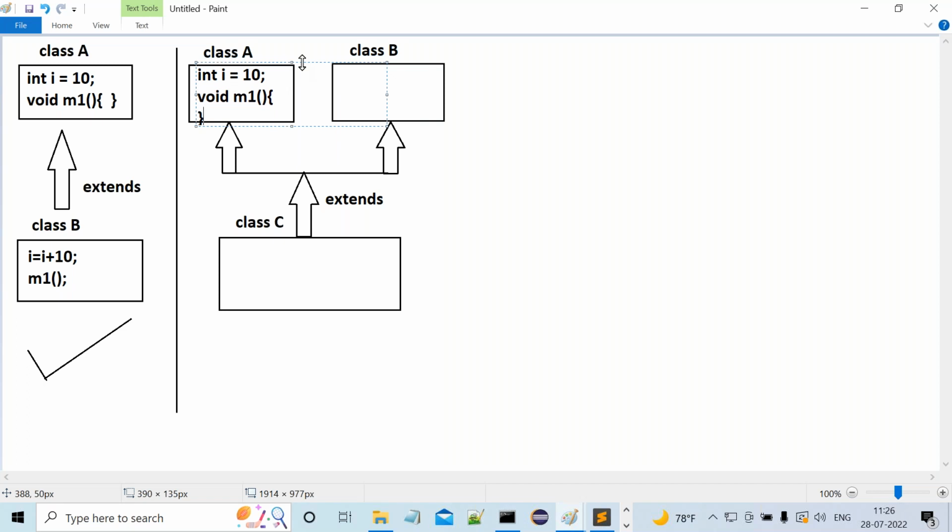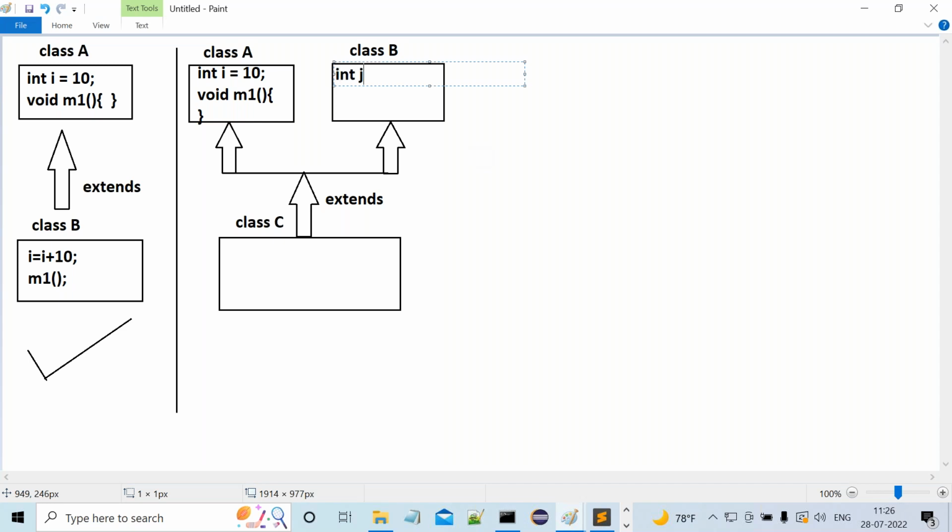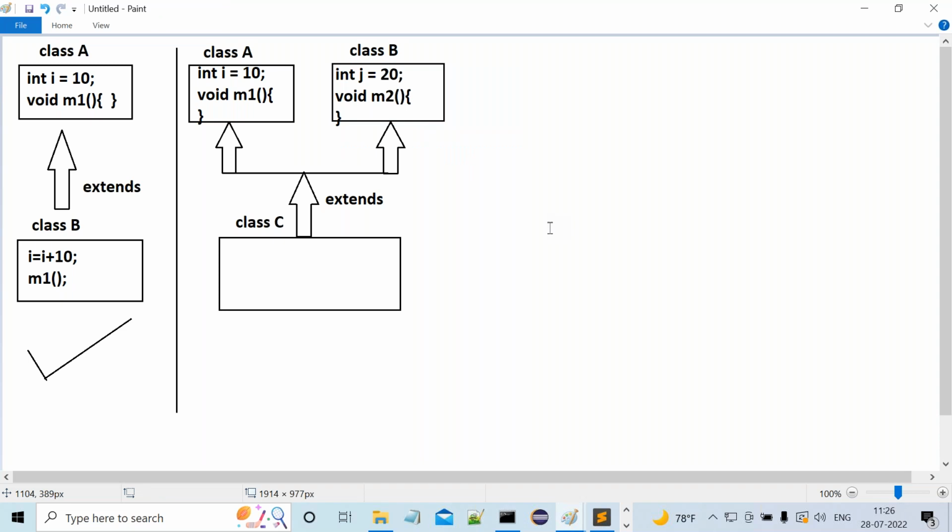Okay, in super class A, the variable I and the M1 method are declared. In super class B, int J is equal to 20 and the void M2 method are declared. Now tell me, in both the super classes, different variables and different methods are declared.